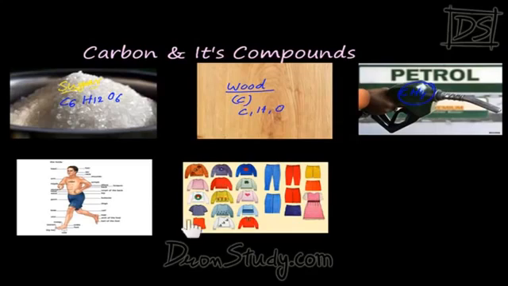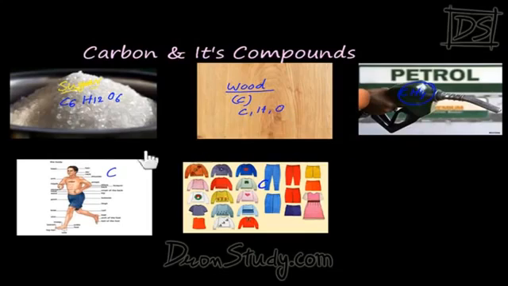Then see over here, what is this? These are our clothes. What is present in the clothes? In clothes also carbon is present. If carbon wasn't there, then these clothes weren't, and if there weren't clothes, then you would have roamed like this. What is this? A man. Body. What is present inside our body too? Carbon. That means carbon is very important.